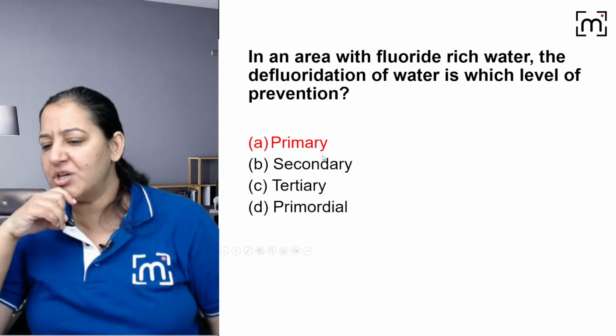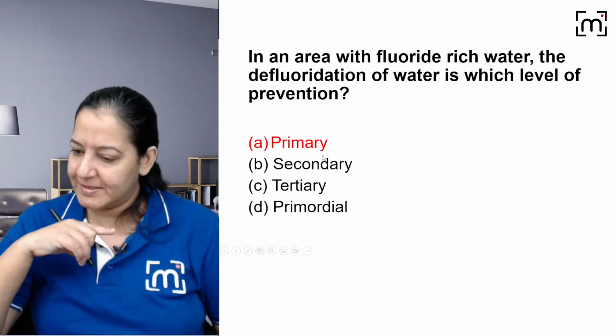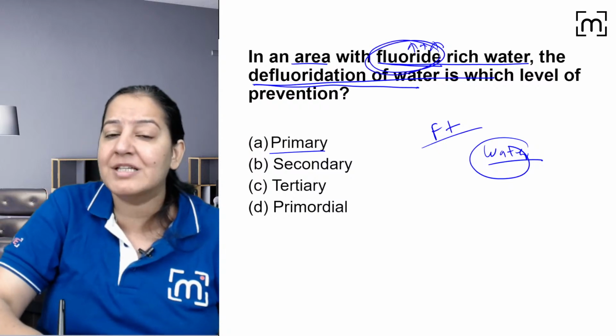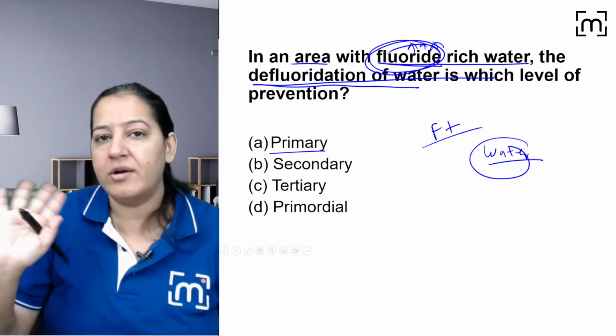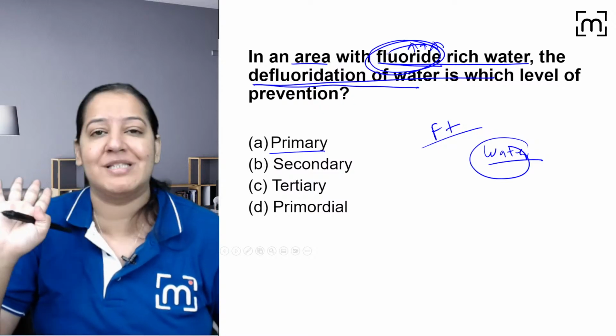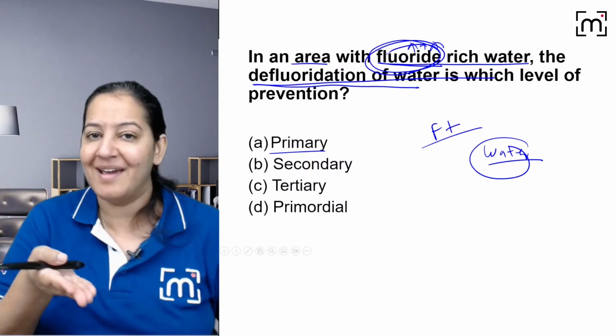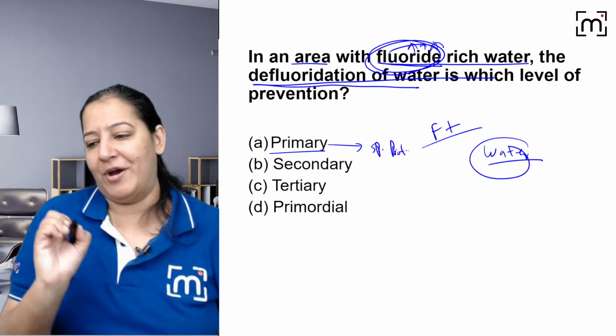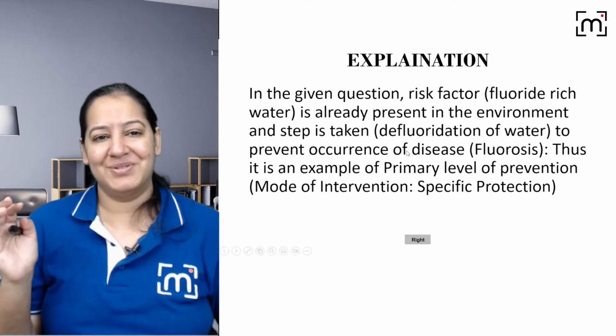And it's health promotion. Gajanand, I will say specific protection is better, because health promotion is more general. Specific protection: the government is giving protection only against fluorine, not against other things. So it is better, Gajanan, to go with specific protection. Although it is not asked here, but for primary, maybe I will go with specific protection. I guess you got my point. Give me a thumbs up. Right, so this is the explanation.